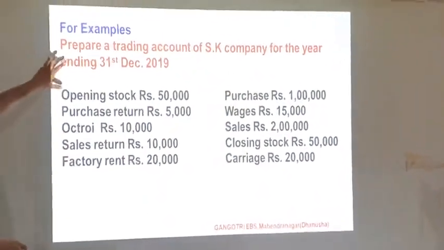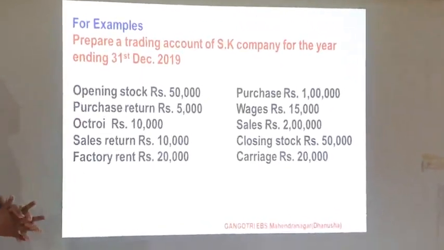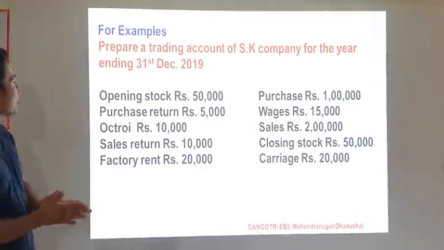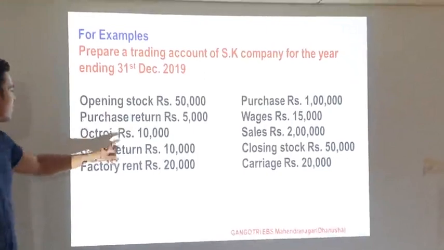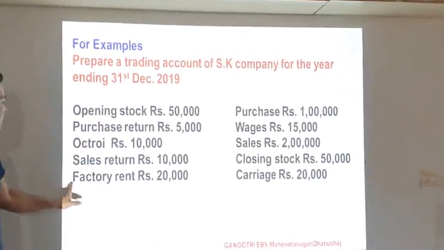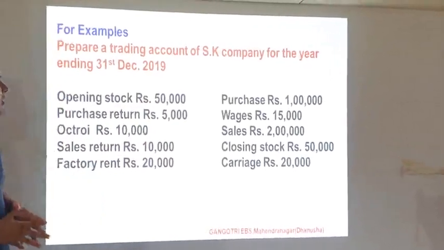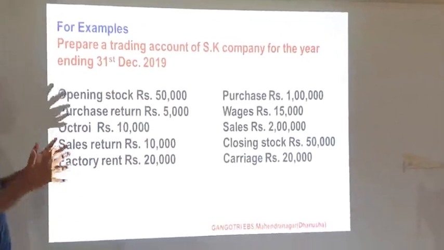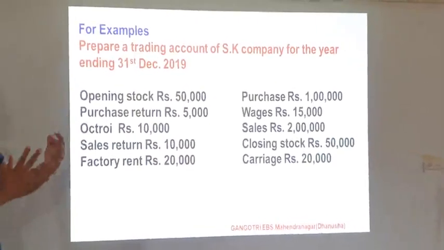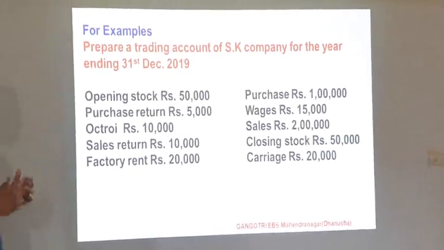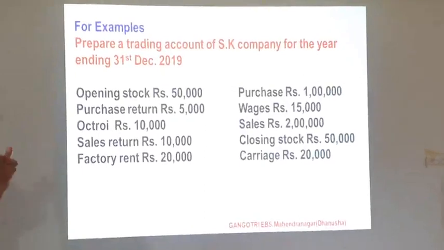Now here is an example. For example, I have given one question. Prepare a trading account of SK company for the year ending 31st December 2019. He has given some items: opening stock, purchase returns, octroi, sales returns, factory rent, purchase, wage, sales, closing stock, and carriage. So these are some direct incomes and direct expenses. You have to prepare this question in your copy also, or we can prepare this by seeing that format.